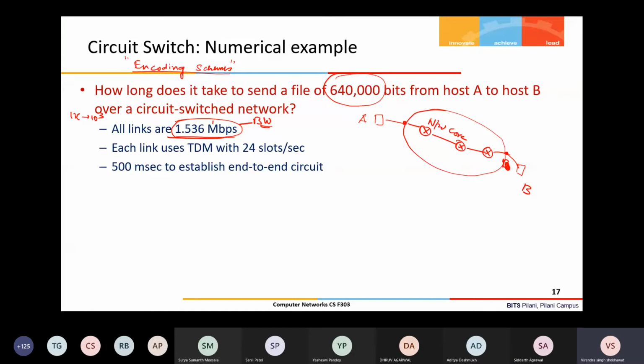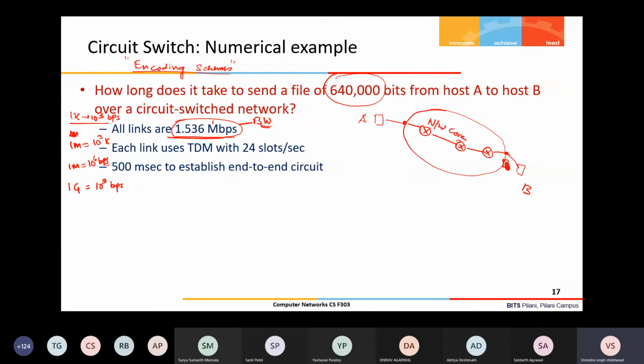In memory we usually say 2 power 10, but in a network, wherever we say kilo in terms of bandwidth, kilo means 10 power 3. 1 mega equals 10 power 6 bits per second, and 1 kilo equals 10 power 3 bits per second. 1 giga means 10 power 9 bits per second. After giga, there is also tera, terabits per second. So these are the units we'll use.